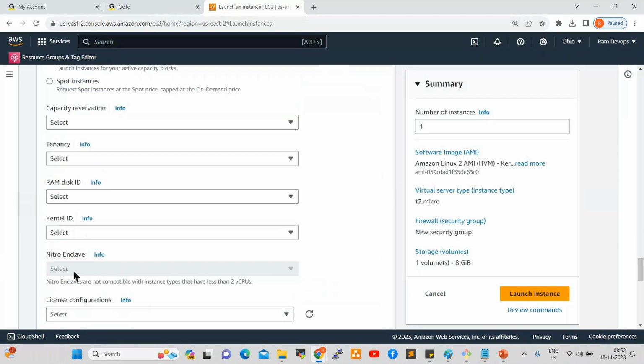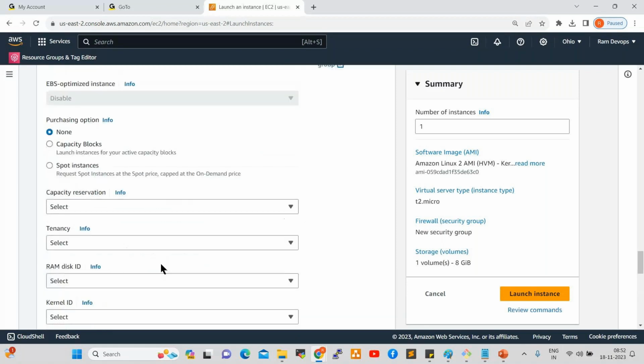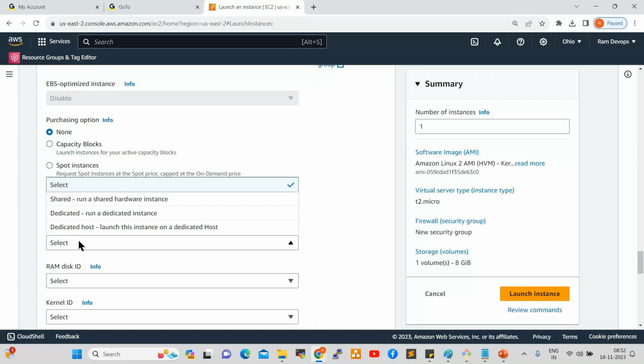Tenancy. What is tenancy? Anyone? We discussed already. Yeah. So if any project team requires tenancy, we can select dedicated. Here three options are there, right? Shared, dedicated, dedicated host. Shared means the servers will be created in the shared area. Dedicated means dedicated space, so we'll get dedicated space. Okay. Dedicated host means some hosts are available in the data center. In that dedicated host, we can create our resource. Fine. Three options are there here.